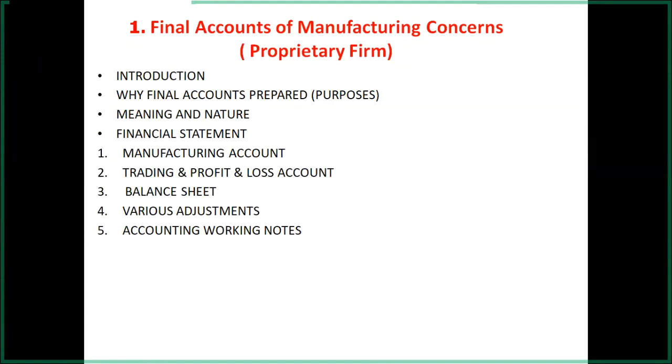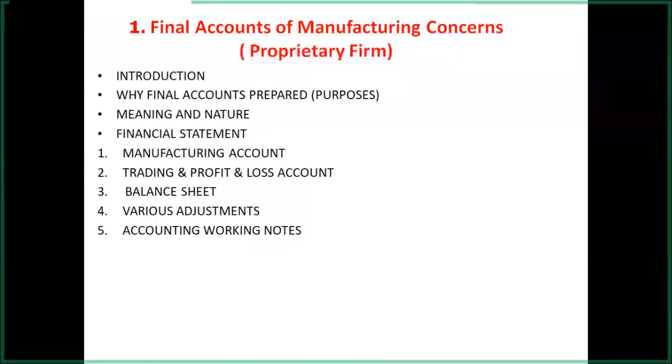Then direct expenses which relate with the manufacturing, say for example, carriage inward. Now carriage inward is the item of when the raw material is purchased, the transport expenditure from the particular supplier to the particular manufacturing concern, that amount is known as carriage inward.